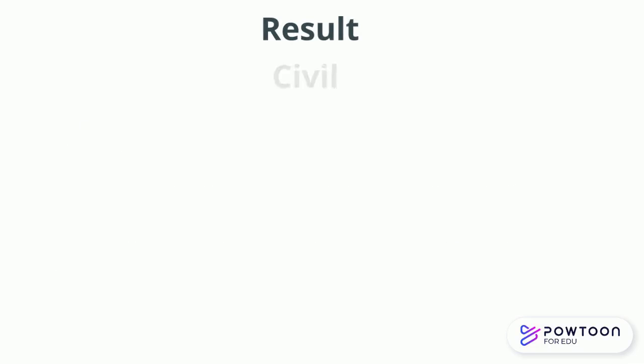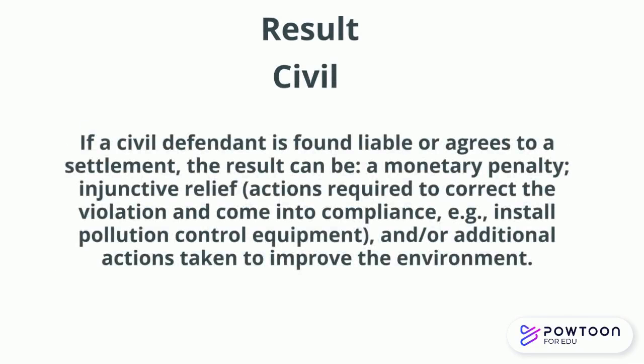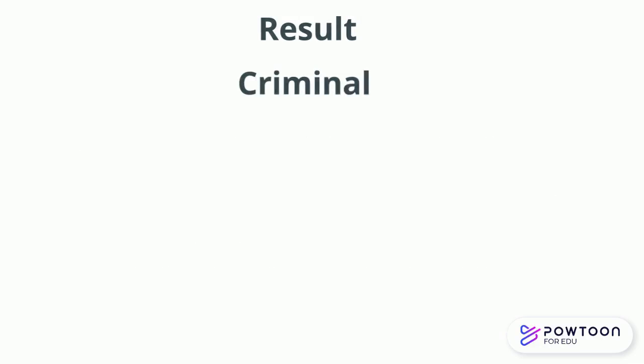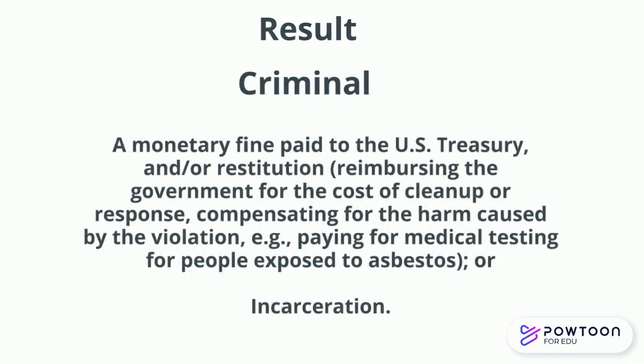If a civil defendant is found liable or agrees to a settlement, the result can be a monetary penalty, injunctive relief, actions required to correct the violation and come into compliance, for example, installing pollution control equipment, and or additional actions taken to improve the environment. If a criminal defendant is convicted or pleads guilty, the result can be a monetary fine paid to the U.S. Treasury and or restitution or incarceration.